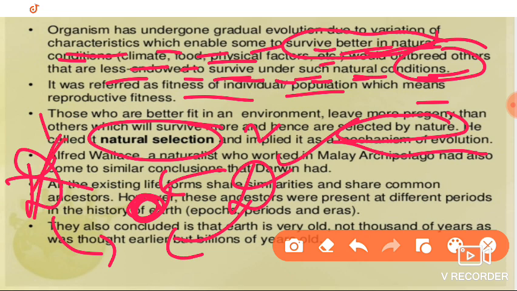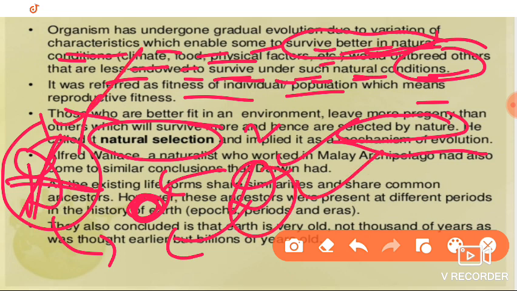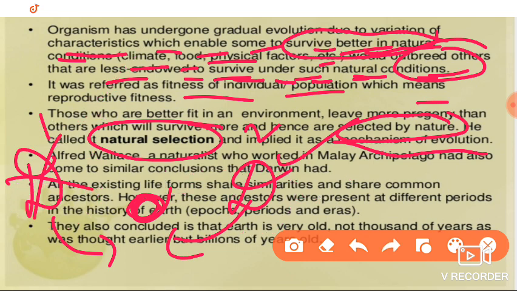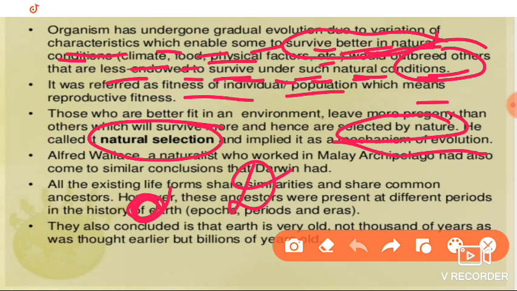Dog 1 is not fit, so it is going to be eliminated. It means nature eliminated this one, and this fit one is selected. Those who are fit in the environment are going to survive, and those who are not fit are not able to survive in the environment.